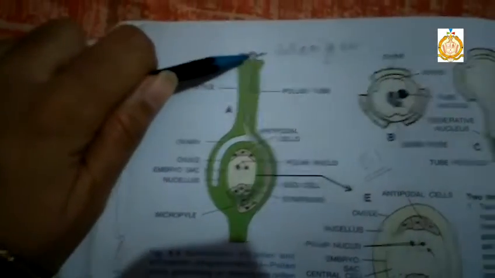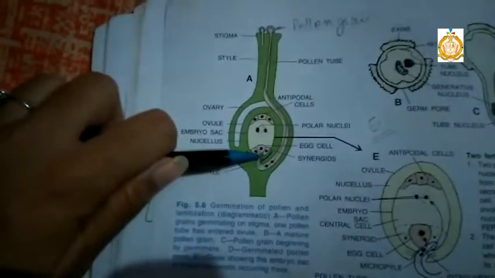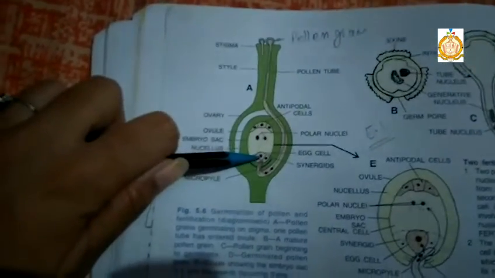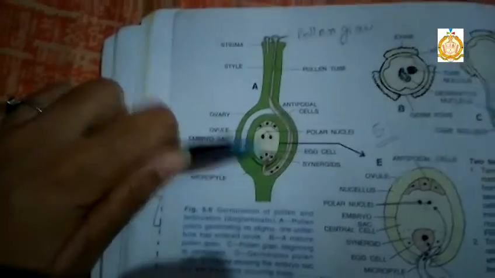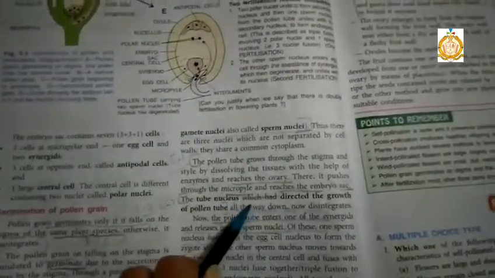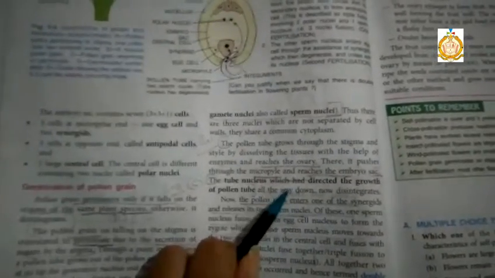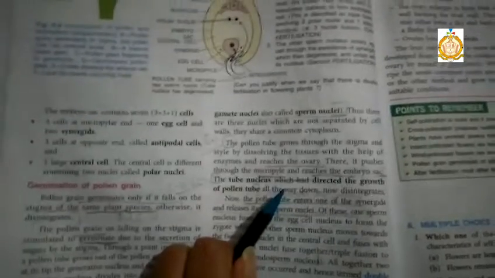So here the pollen tube, this is the stigma and this is the pollen grain. The pollen tube that is developed reaches the micropylar end. Here the tube nucleus, which had directed the growth of pollen tube all the way down, now disintegrates. The tube nucleus disintegrates, but the two sperm nuclei remain in the tube.